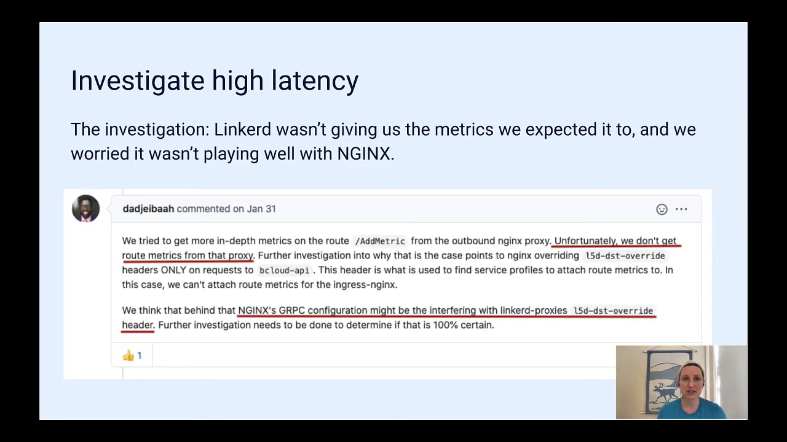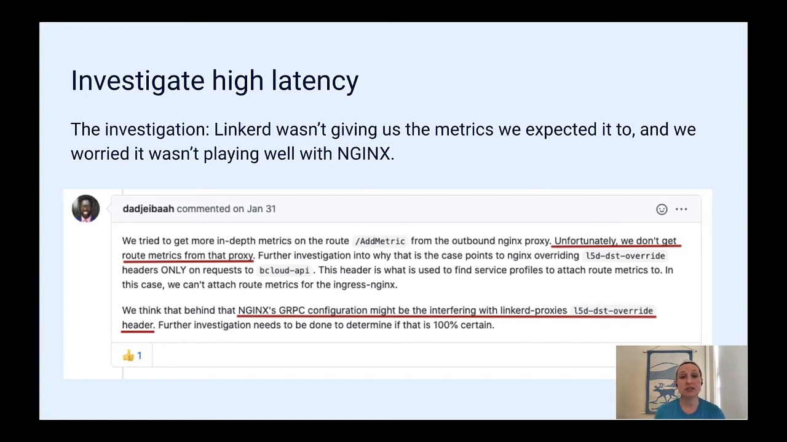But there were no metrics. When we tried to get metrics using the Linkerd routes command, Linkerd did not return route metrics. And looking into why, we saw that the header used by Linkerd to attach metrics to routes was missing. And some of our team members had a suspicion that it was Nginx that was interfering with that header setting.